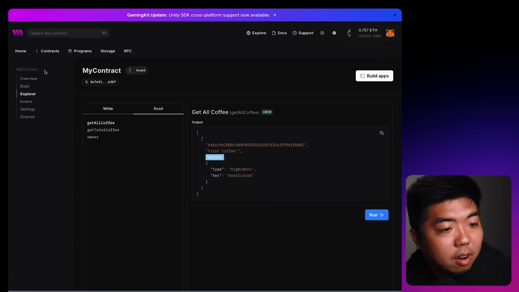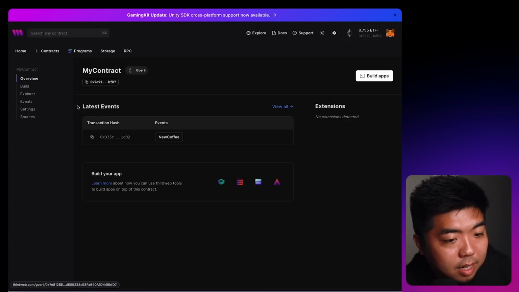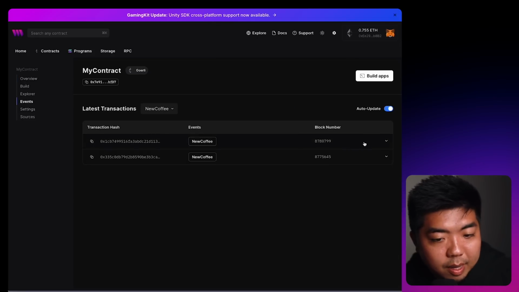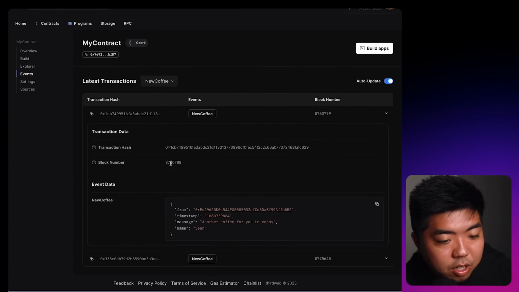Let's take a look at our contract dashboard here. Let's take a look at overview. You can now see that we have a second event that was sent, which was new coffee. If we click on that, you can see the information of that there. We have our message, and then we have the name of who it was sent from.